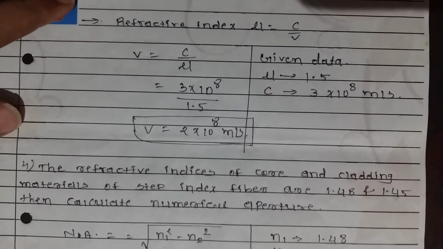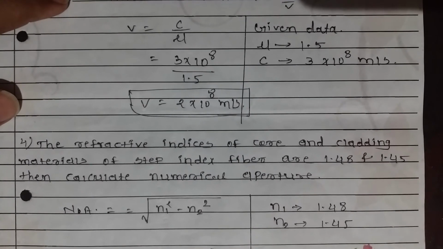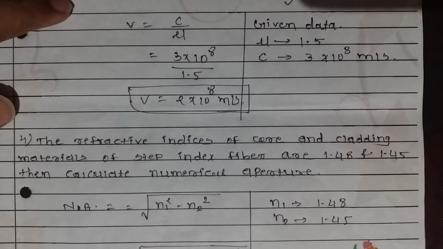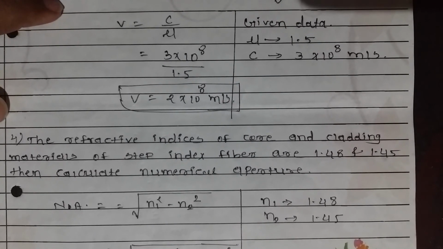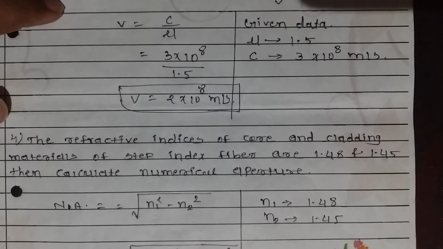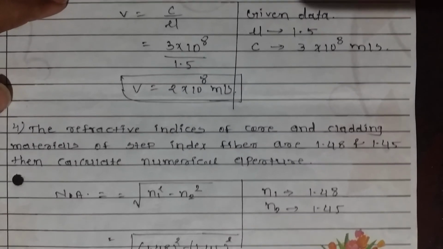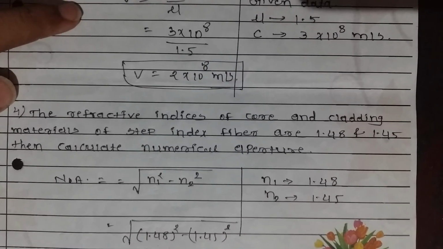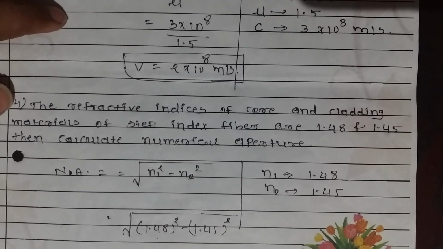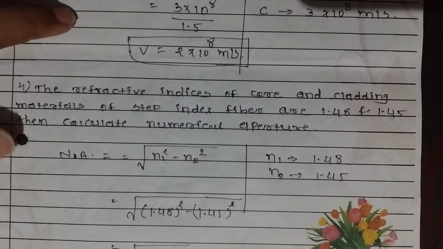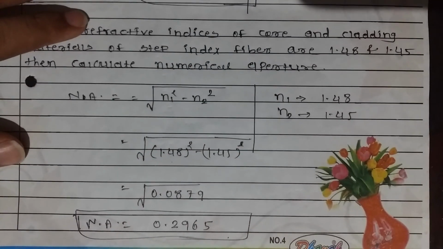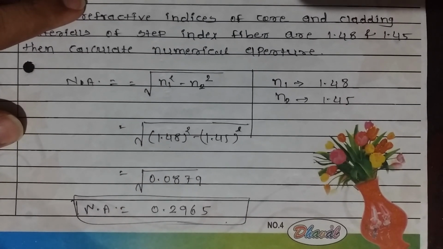Problem number 4 says that the refractive indices of the core and the cladding materials of a step index fiber are 1.48 and 1.45. Then calculate the numerical aperture. As we know, the numerical aperture is given by under root of n1 square minus n2 square, where n1 is 1.48 and n2 is 1.45. Just put the values of n1 and n2, square them and take the square root. So the numerical aperture is 0.2965.